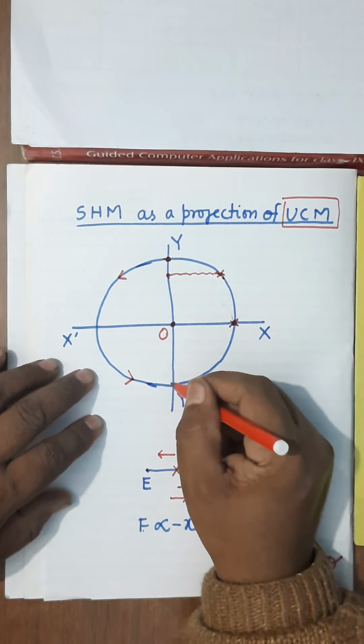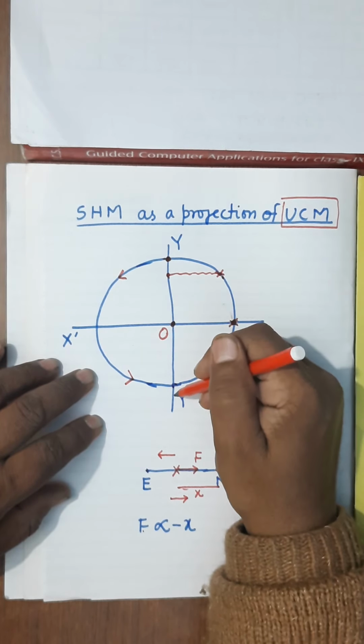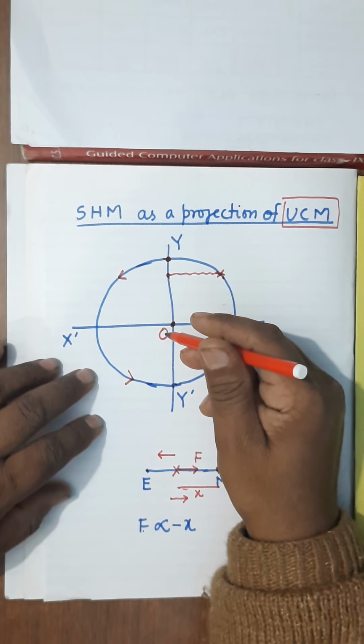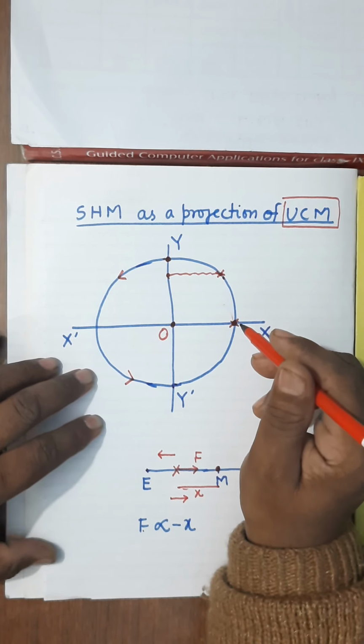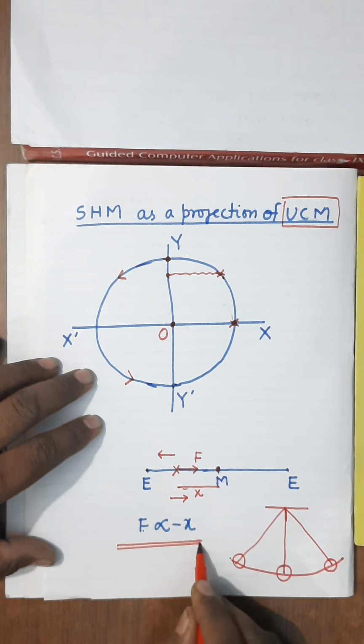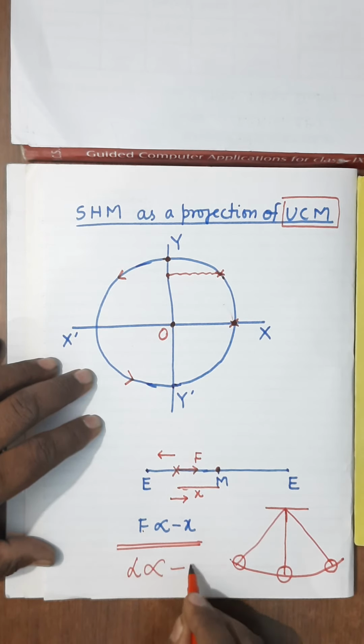So, here you can see that the foot is executing to and fro motion on a straight line. Now, whether it is SHM or not, how will you verify? You have to verify that the force should be directly proportional to the negative of displacement. Acceleration should be directly proportional to the negative of displacement.